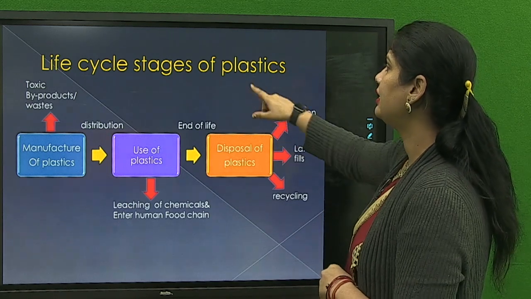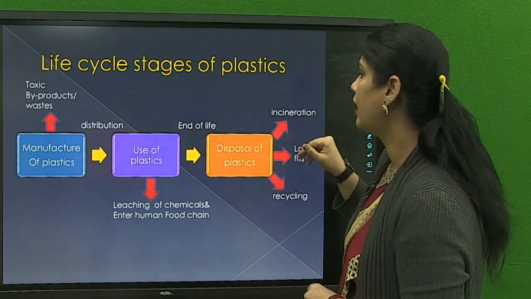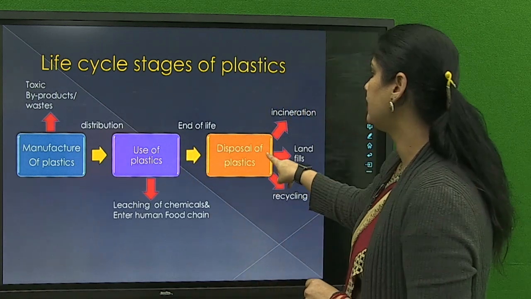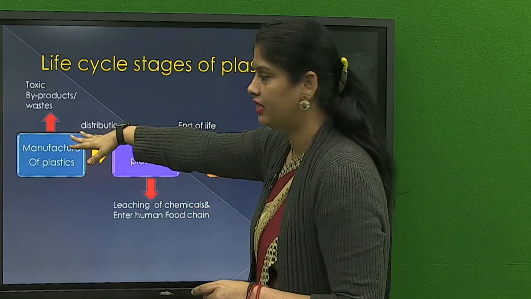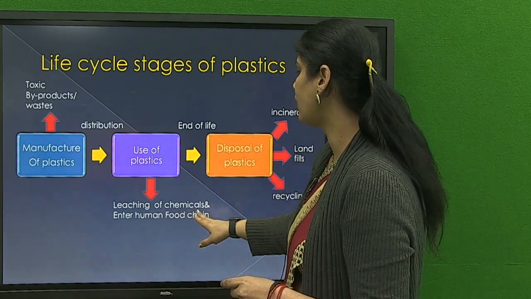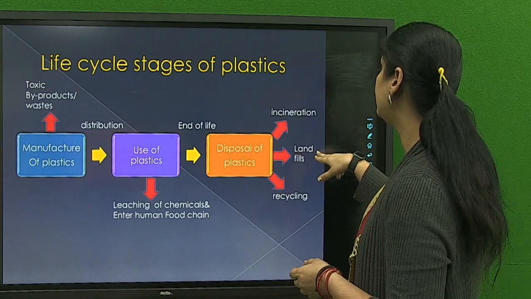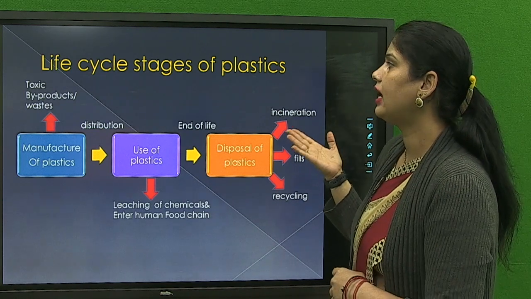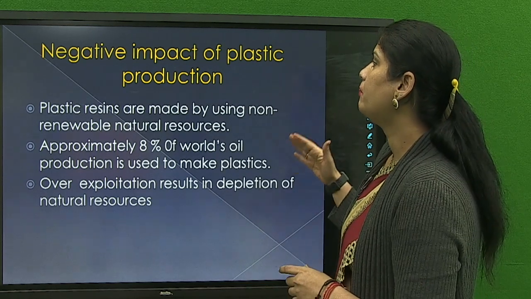Now come to the life cycle stages of plastic. So basically it involves 3 stages of plastic. First one is manufacture of plastic, second one is usage of plastic, and the third one is disposal of plastic. So in manufacture of plastic, toxic byproducts or waste are involved, and in the distribution and use of plastic, chemicals leach and enter the human food chain, and the disposal of plastics is incineration, landfills and recycling. So basically these are the 3 stages involved in the life cycle stages of plastics.